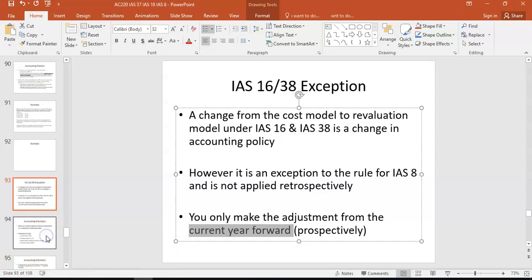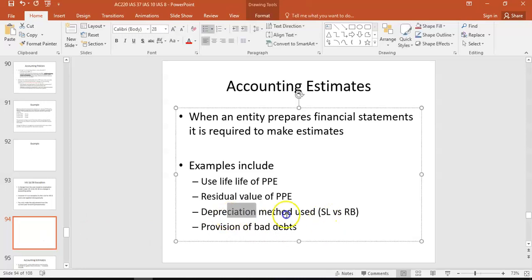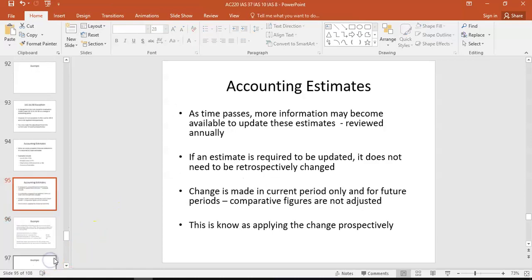So now we're moving on to something called accounting estimates, which again is different than accounting policies. Estimates are really smaller things that are made on a regular basis, updating useful life of property, plant and equipment, provision for bad debts, even the depreciation used. So that's important. Depreciation method used, straight line or reducing balance. That is an accounting estimate. It's essentially about how you're using the asset, estimating how you're using the asset over its useful life. It's not an accounting policy, and they are accounted for differently.